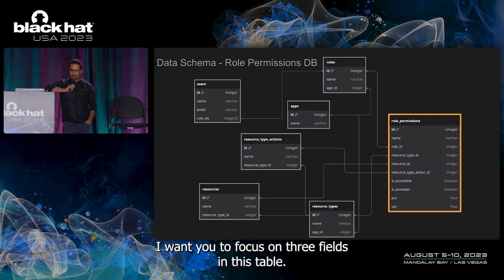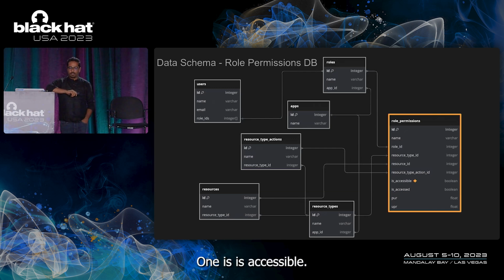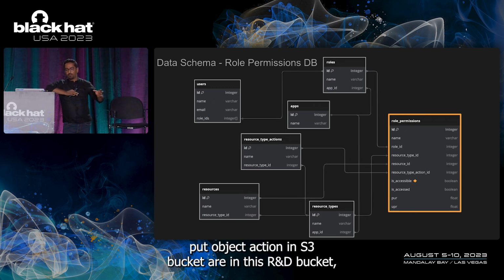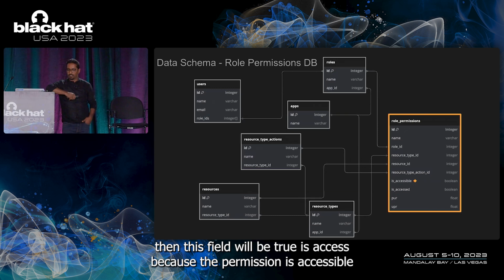I want you to focus on 3 fields in this table. One is accessible. This field tells us whether a permission in a role is actually accessible or not. It's a Boolean field. If the platform security role can perform the put object action in the S3 bucket, R&D bucket, then this field will be true, because the permission is accessible.